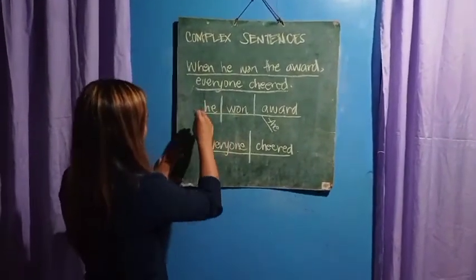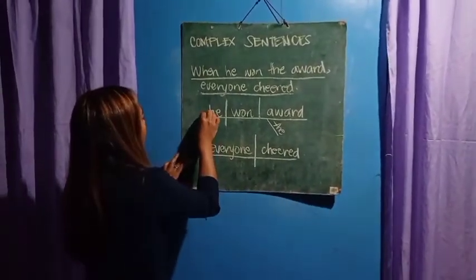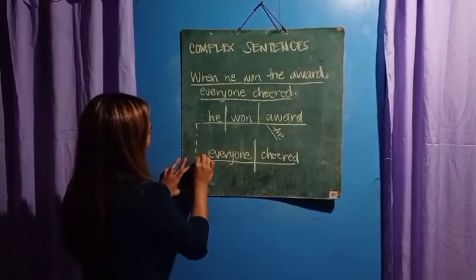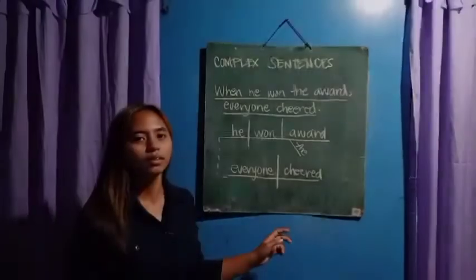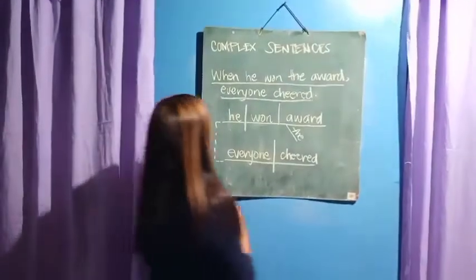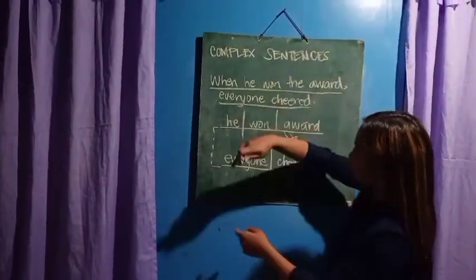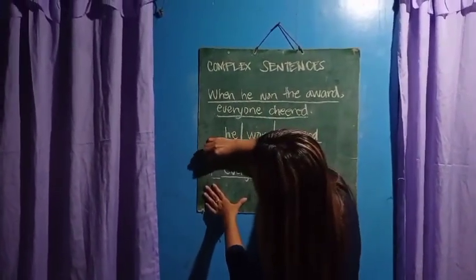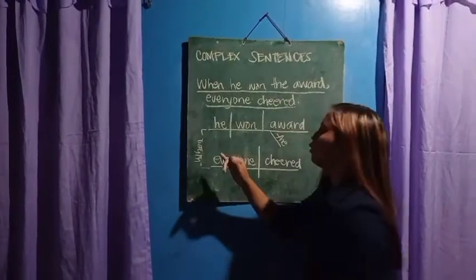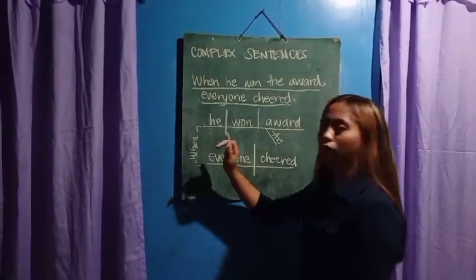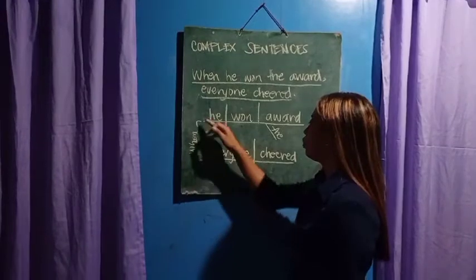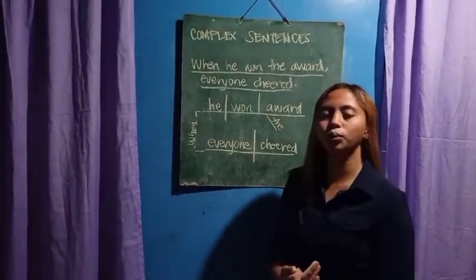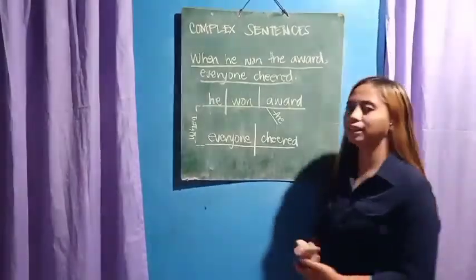You have to draw broken lines here like this. To connect these two, we put the word when as our subordinating conjunction to connect these two clauses. So this is how to diagram a complex sentence.